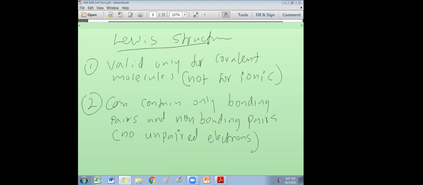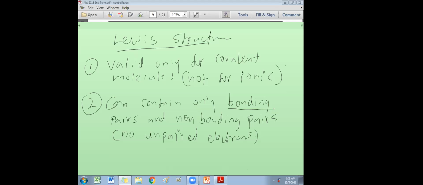For example, imagine a student writes H2O by putting only one electron here. That is completely wrong. Or if you draw HCl, you put two pairs here, two pairs here, and one electron here. That is wrong. Unmarried people, these should all be couples, right? So no unpaired electrons. That's very, very important. No unpaired electrons in the Lewis structure. So what are the two types of pairs?